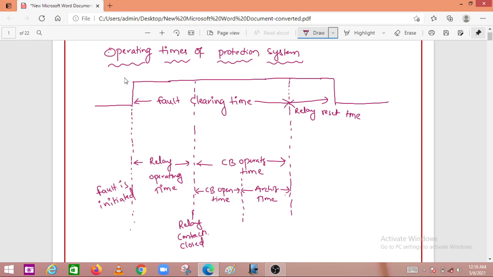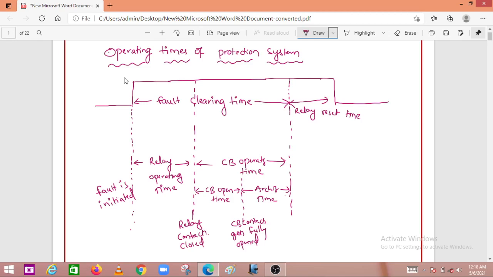The time taken for opening the circuit breaker contact is here, the circuit breaker contacts opening time, and here the circuit breaker contacts are fully opened. After the circuit breaker contacts are fully opened, an arc is struck between the contacts. By using the arc quenching property, the arc will be extinguished here, and the time taken up to here is called arcing time.